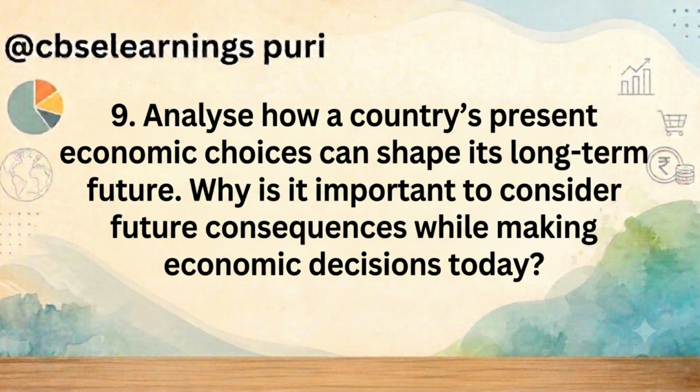Maximizing long-term well-being. By evaluating the opportunity cost of current decisions, a society can ensure it is not sacrificing essential future needs like a healthy environment or an educated population for non-essential short-term ones. Ultimately, the three key questions, what to produce, how to produce, and for whom to produce, are not just about meeting immediate demands. They are about managing a country's evolution and ensuring that current prosperity does not come at the expense of the next generation.